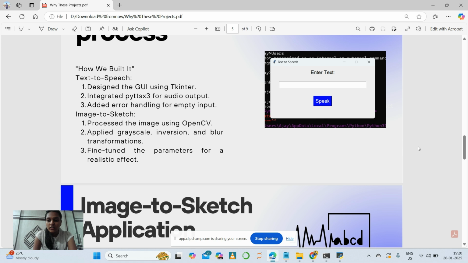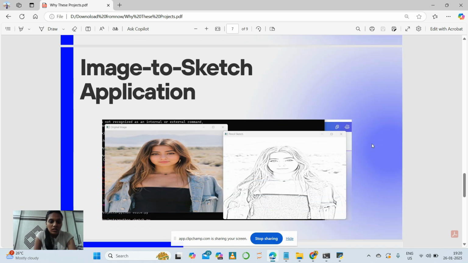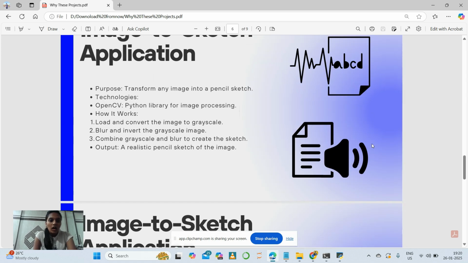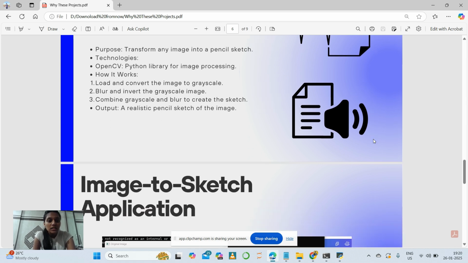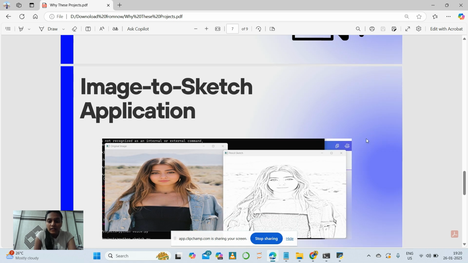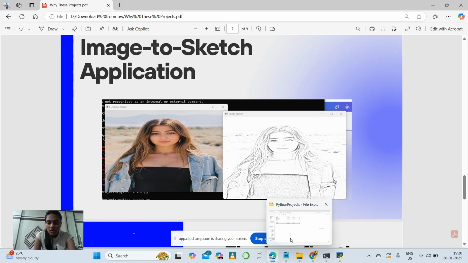Next project is image to sketch. It transforms any image into a pencil sketch, like this example. Now I'll show you the code.